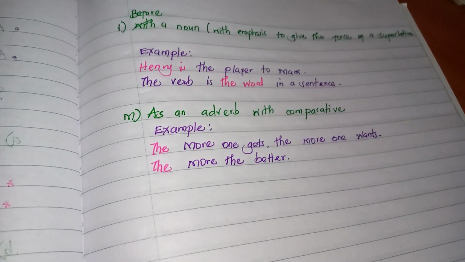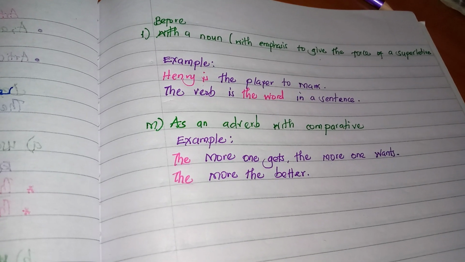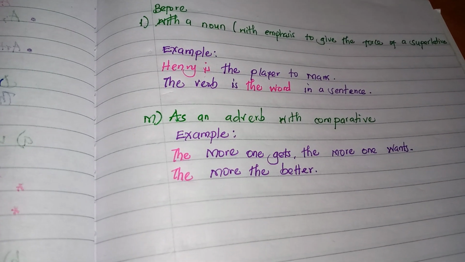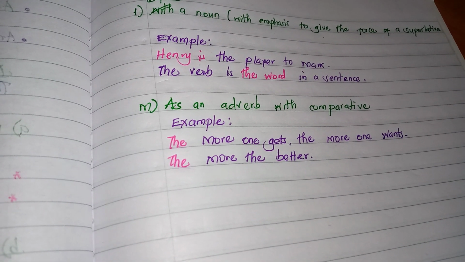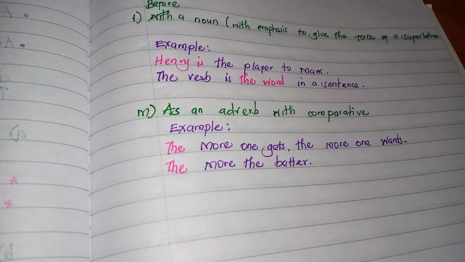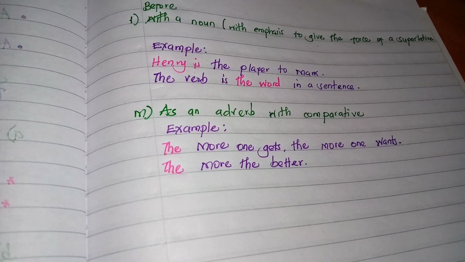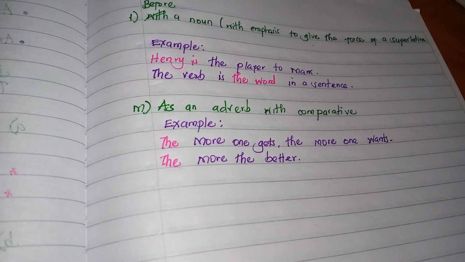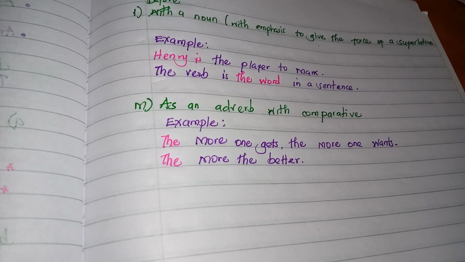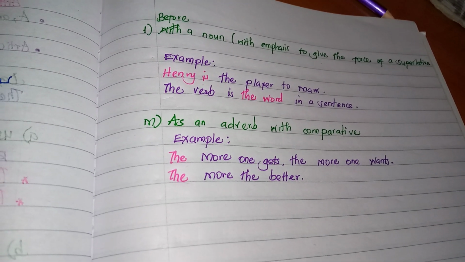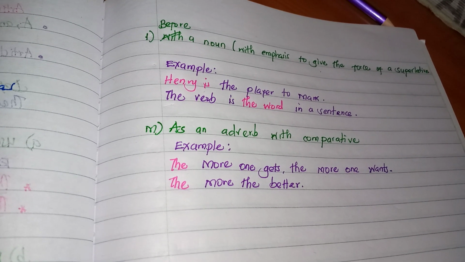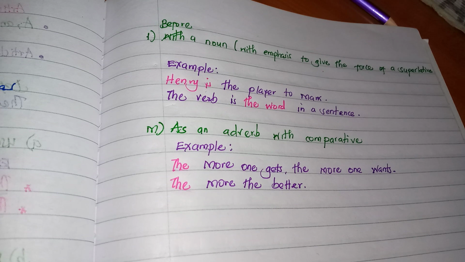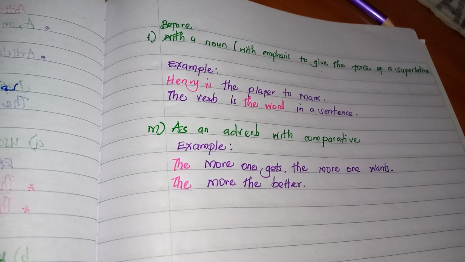It is also used before a noun with emphasis to give the force of a superlative. For example, Henry is the player to mark, or the verb is the word in a sentence. Also, we can use the as an adverb with a comparative form. For example, the more one gets, the more one wants. The more the better. In this case, the is used with an adverb and a comparative, comparing one to the other.